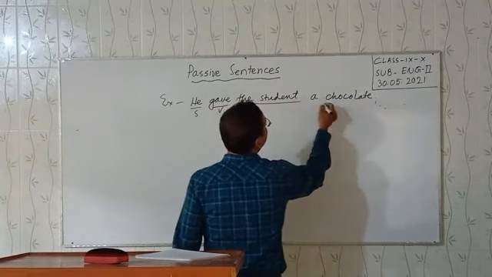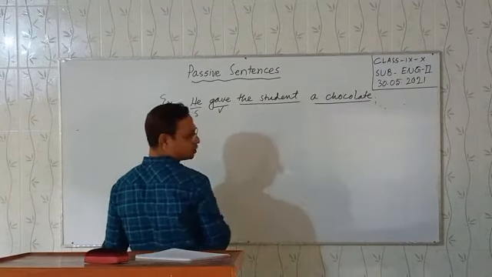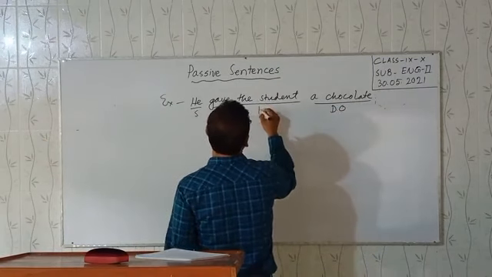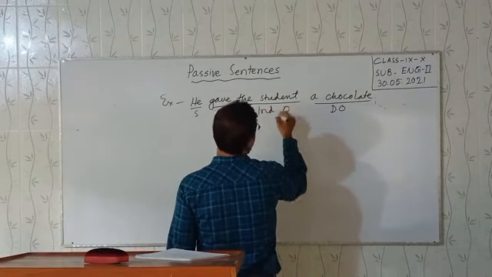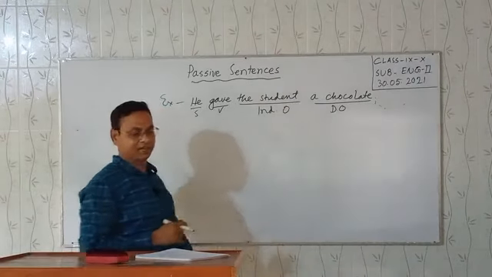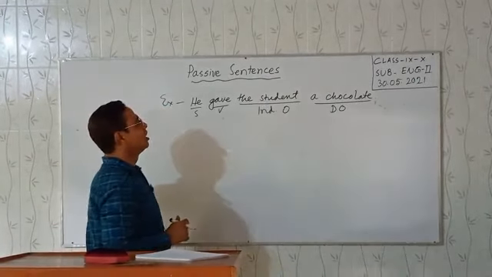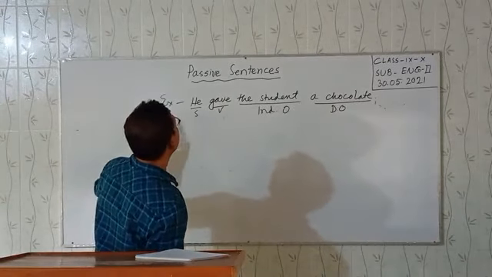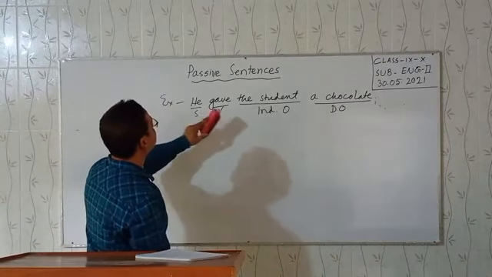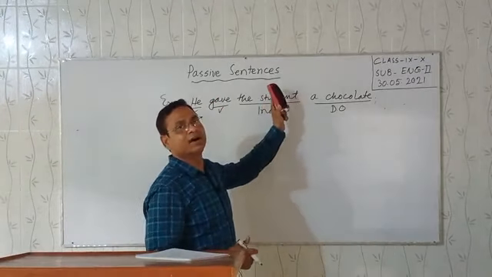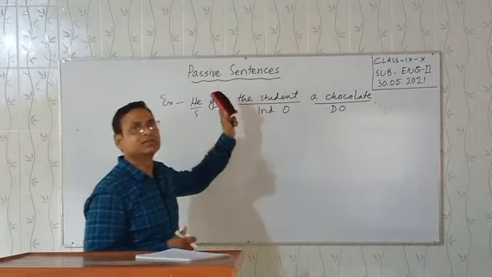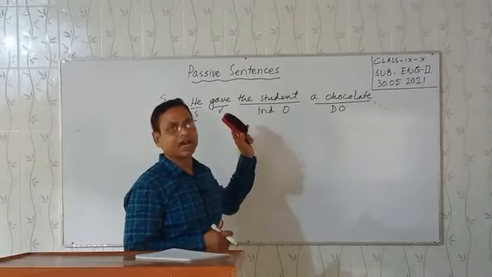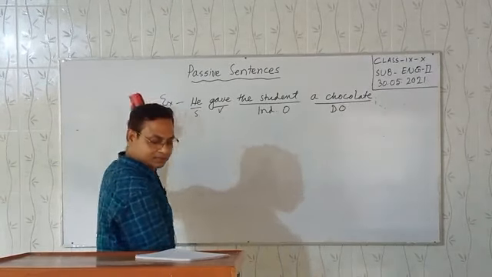This is the direct object, this is the indirect object. Two objects here. So you have to keep in mind some verbs take two objects, one direct object and another indirect object.